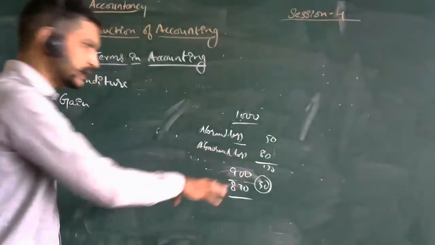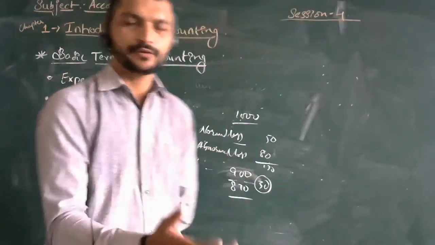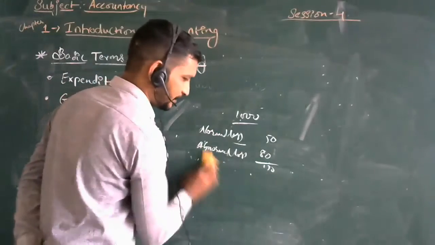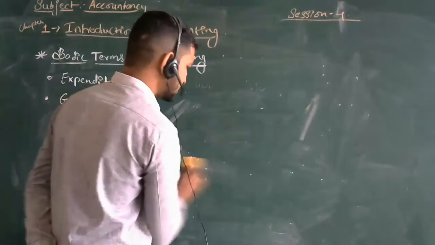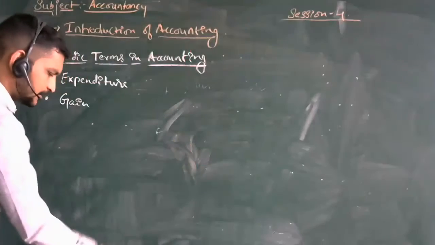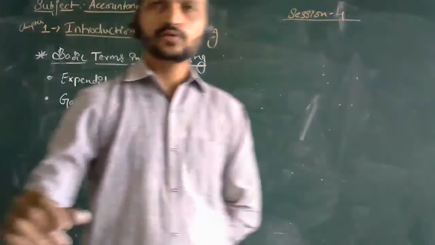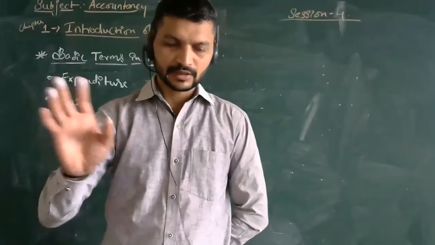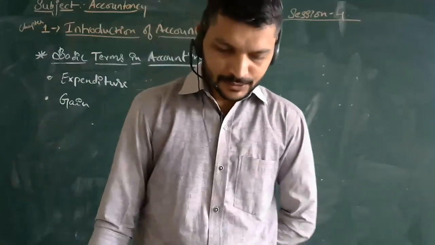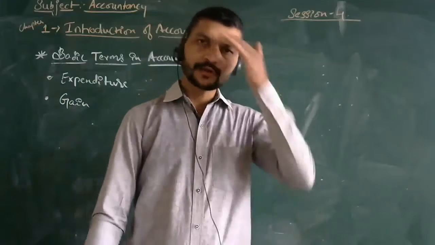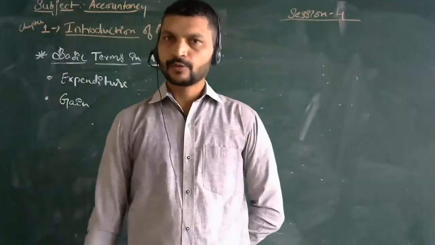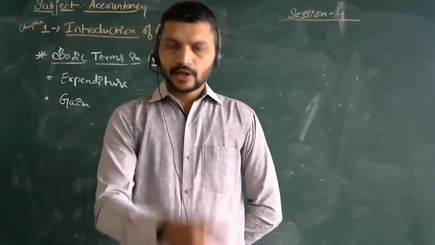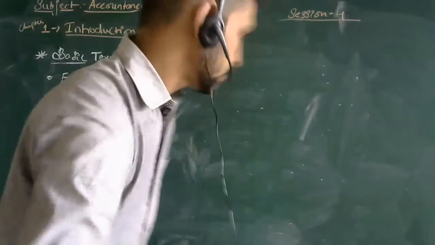This is a bit difficult. This is a future part of your study. I just took it here for your understanding purpose. This is a difficult one because it contains many adjustments. Just for highlight purpose, I wanted to highlight how we can get a gain from the profit. The profit and loss account we are going to cover in further classes.